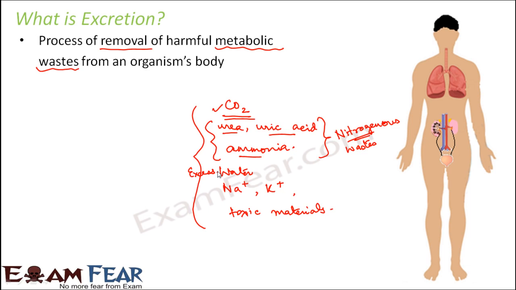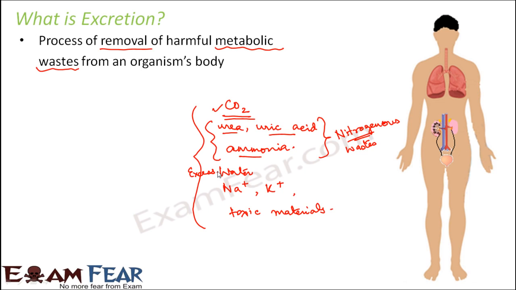So water is required, of course, but it is required in the right amount. So whatever excess water is present inside the body needs to be excreted, thrown out of the body. So that excess water also falls under the category of waste, because we want to get rid of it. Several ions like sodium ion, potassium ion or chloride ions are also required by the body, but only in the right amount. So excess of all these ions also needs to be thrown out.